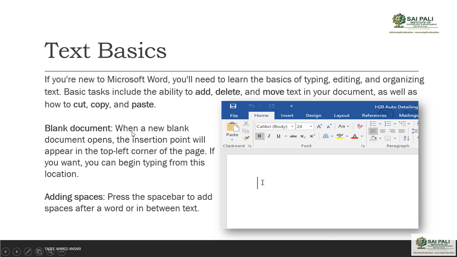So this is the space between two words. If you want to give spaces between two words, you can use the space bar. The space bar is the biggest key on your keyboard, and you know it is called the space bar.